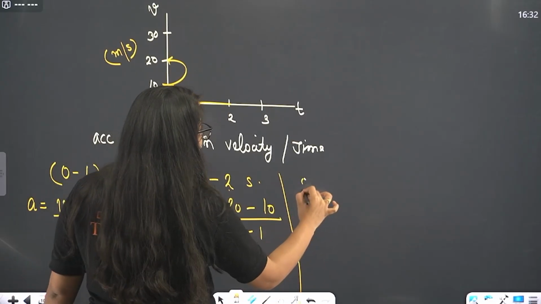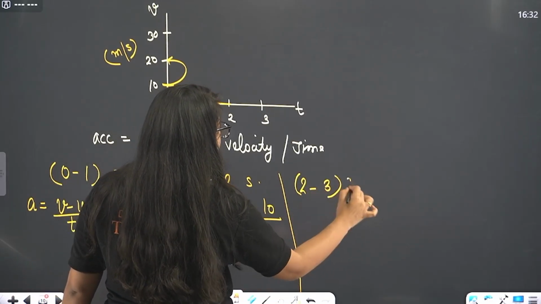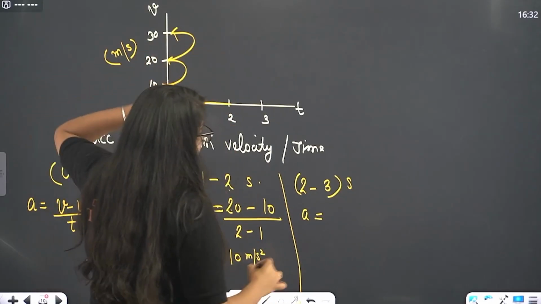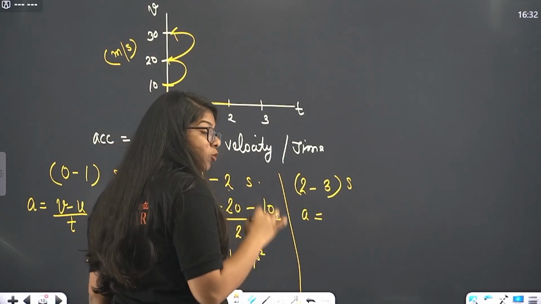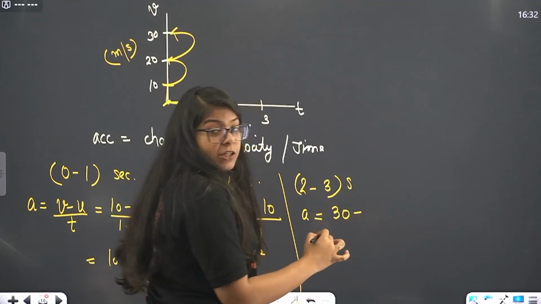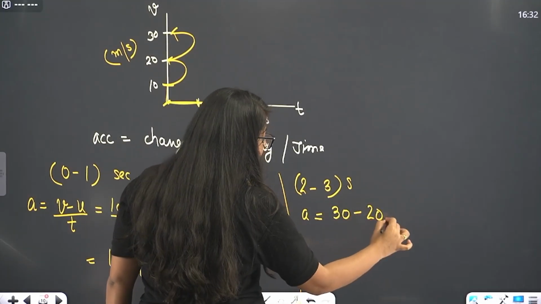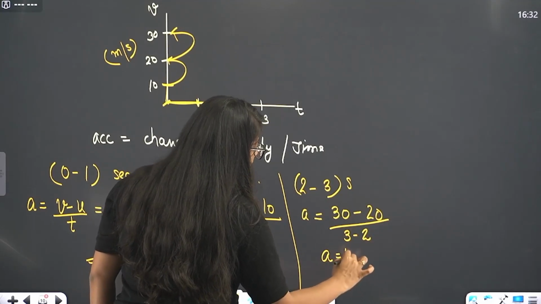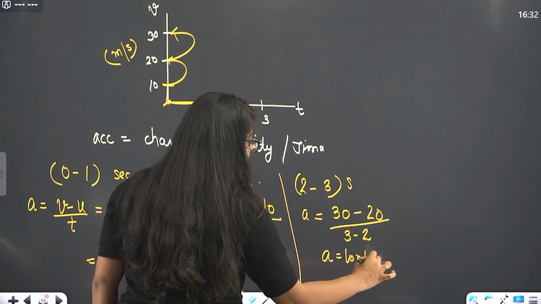Okay, let's do it for 2 to 3 second as well. Acceleration is what? Velocity went from 20 meter per second to 30 meter per second. So final velocity 30 meter per second, initial velocity 20 meter per second, final time 3, initial time 2. So acceleration is again 10 meter per second square.